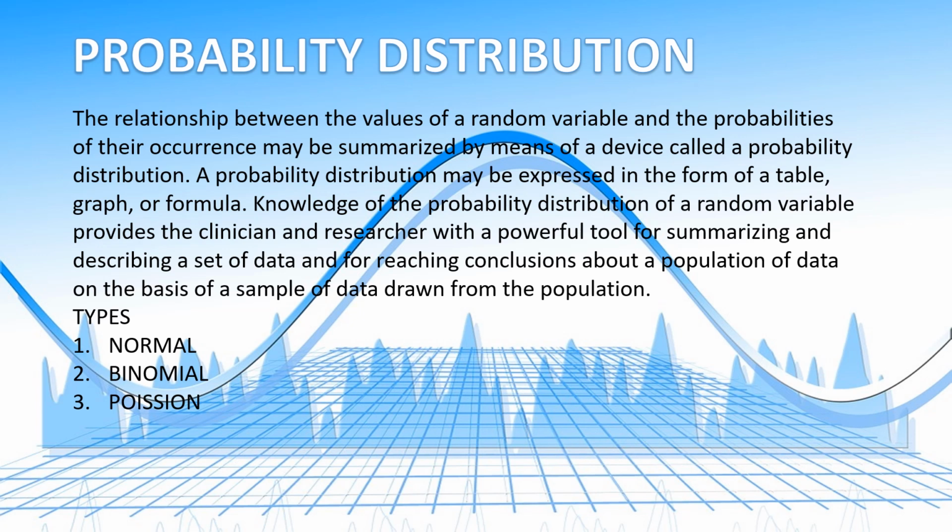This we depict in a table, graph or formula, and that is known as probability distribution. It is very useful for researchers and clinicians because they collect a lot of data, and if they have to summarize their data, they can use probability distribution. There are mainly three types of probability distribution: normal, binomial and Poisson, which we'll learn in detail later.